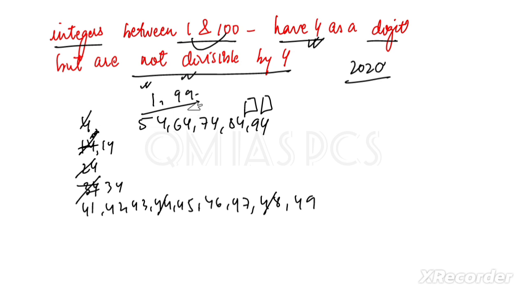Yeah, 64, then 84, not 94. So how many numbers are there? Rest numbers are your answer: 1, 2, 3, 4, 5, 6, 7, 8, 9, 10, 11, 12. So 12 integers are there which have 4 as a digit, but these numbers are not divisible by 4. Got it? Is this easy?